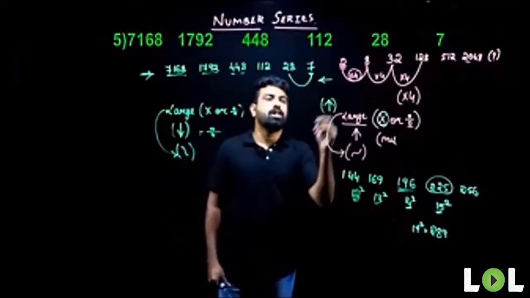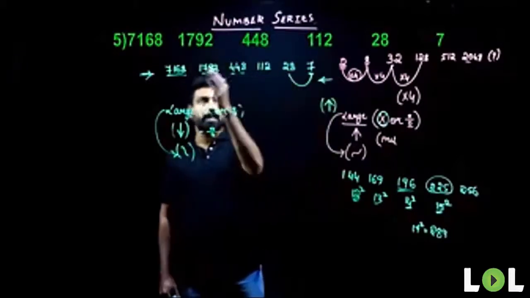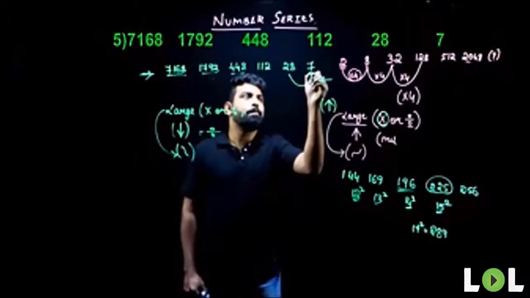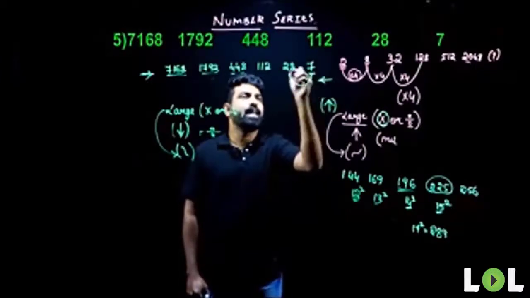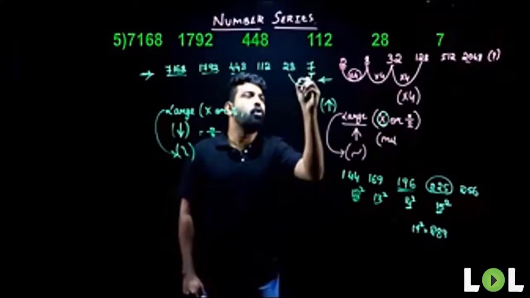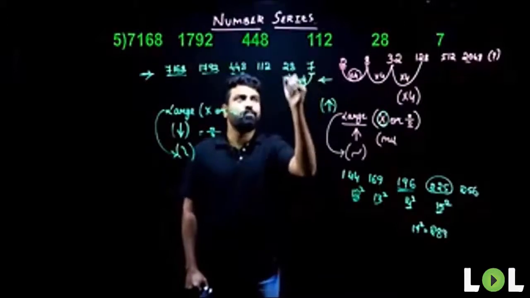Okay, people, let us solve this. So when I start looking from my right-hand side, there's an increment here. So I'll have to use multiplication. So when I use multiplication, what if I multiply with 7, I get 28. I have to multiply 7 with 4 to get 28. Am I clear? So if I multiply 7 with 4, I get 28.